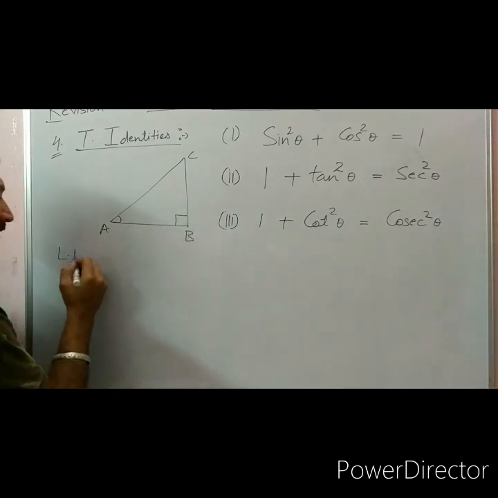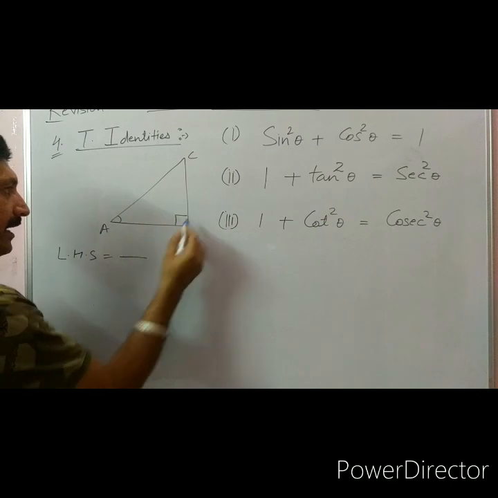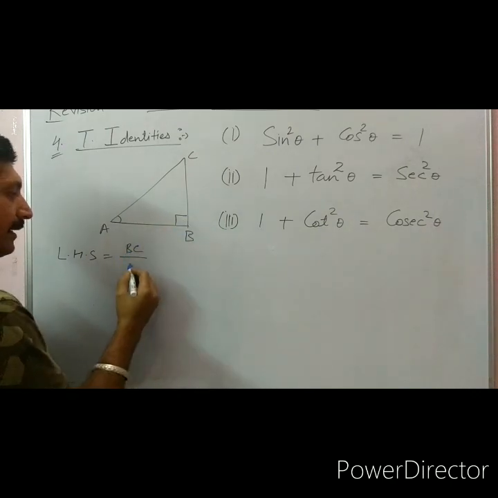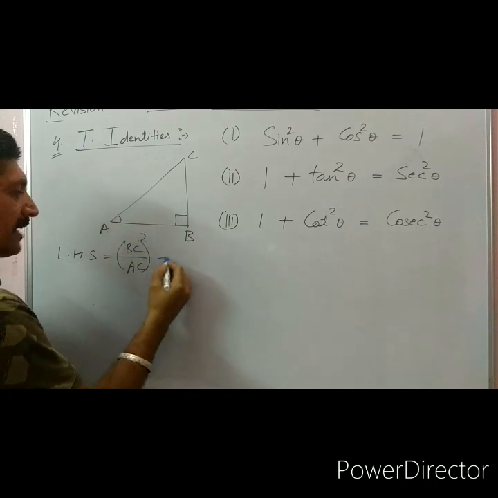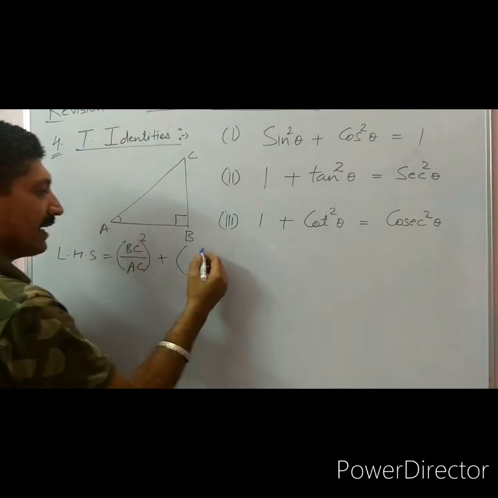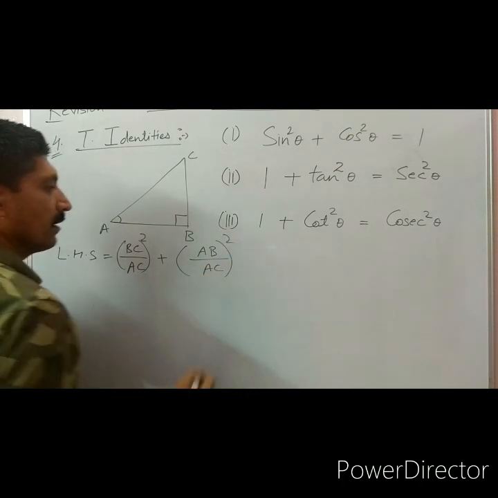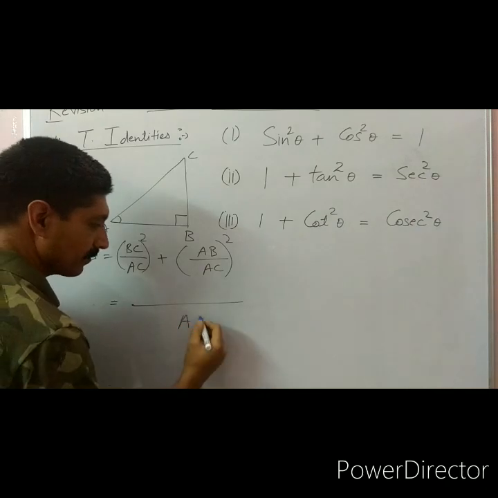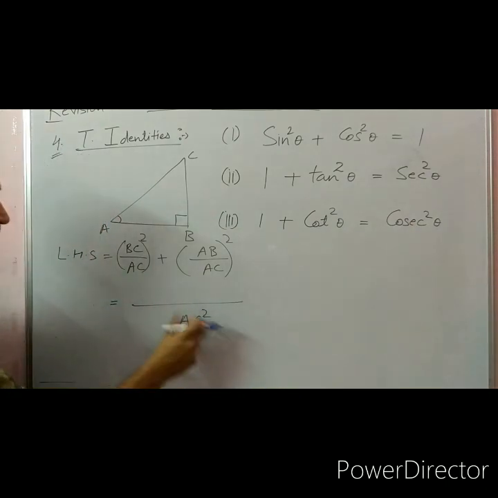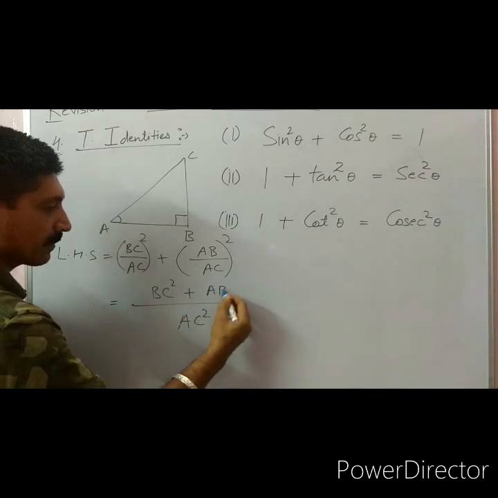Now, left hand side: sine square theta, that is BC, the perpendicular, over AC, the hypotenuse, plus cosine square theta, that is AB square upon AC square. So here we have the LCM, AC square, and it is BC square plus AB square.